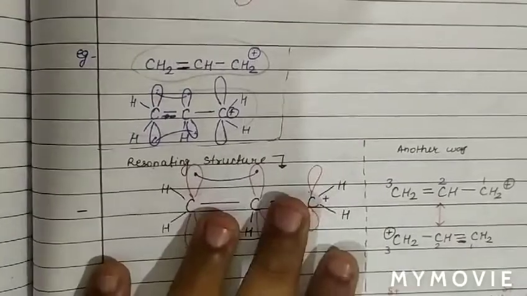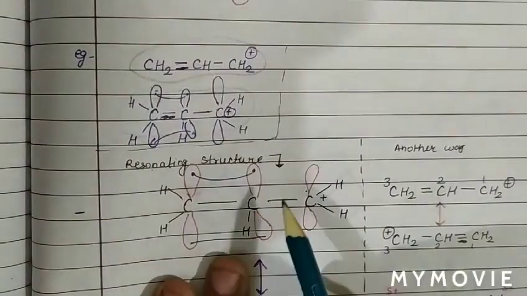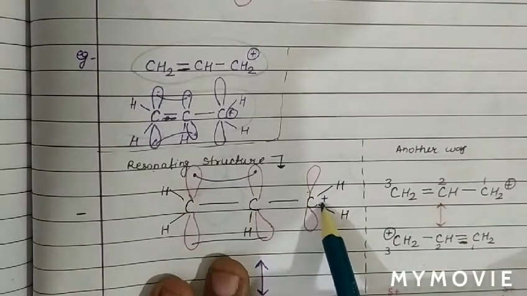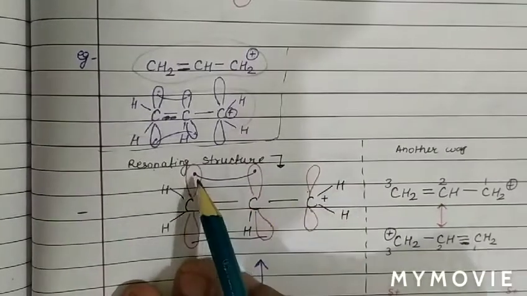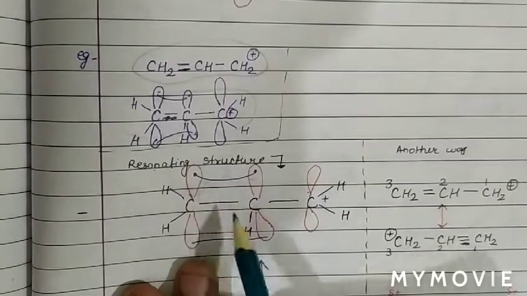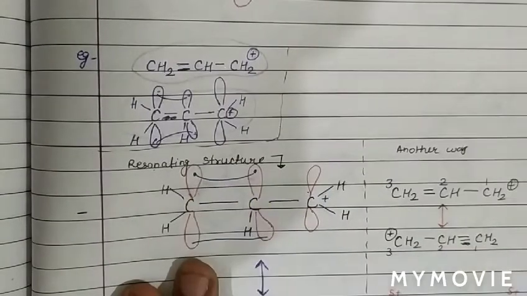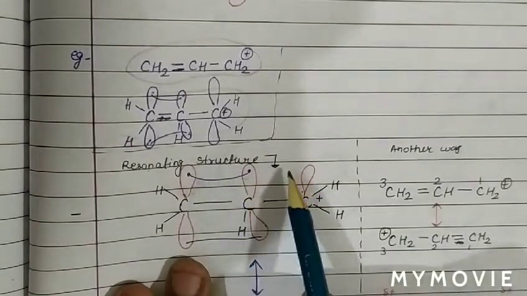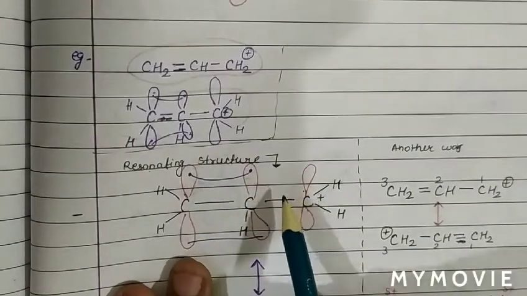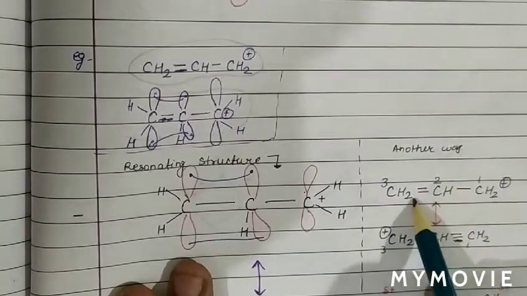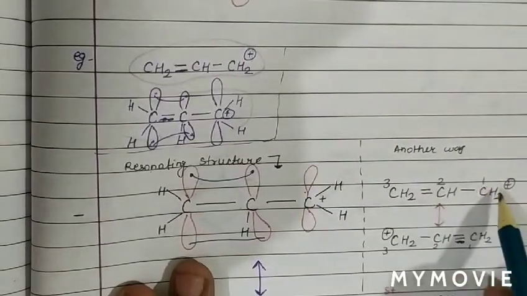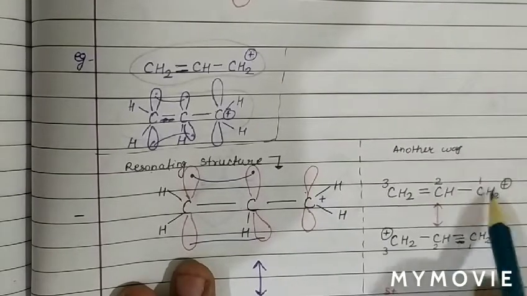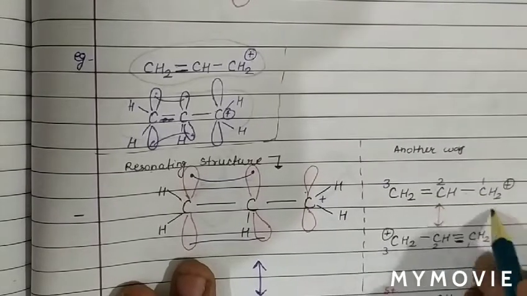This system is a conjugated system. As this orbital is vacant because this carbon atom has a positive charge, and there is a pi bond between these two carbon atoms, between the parallel orbitals. In order to show resonance, the orbitals must be parallel. So this system, positive charge, then single bond and double bond, we call a conjugated system.